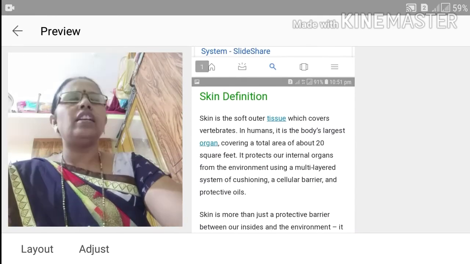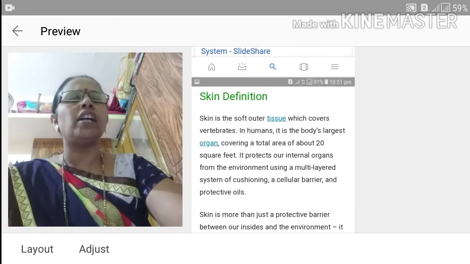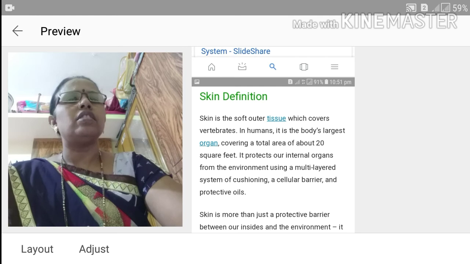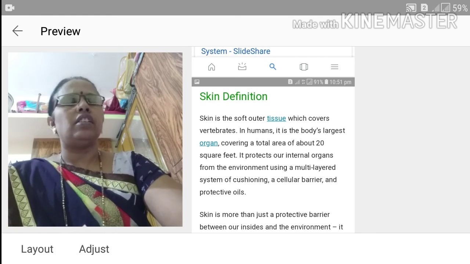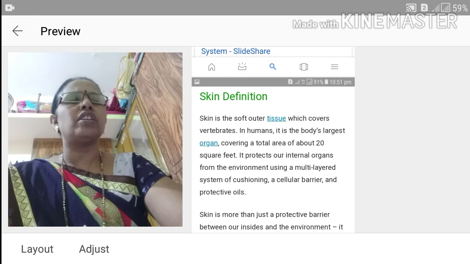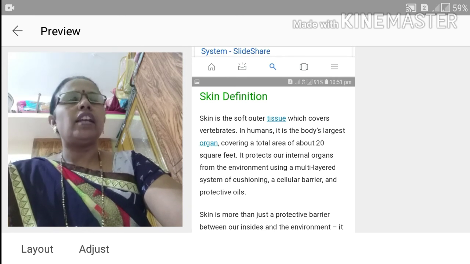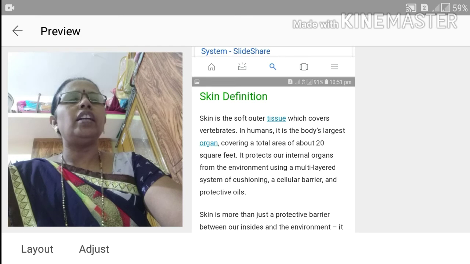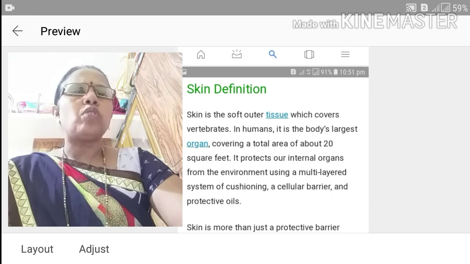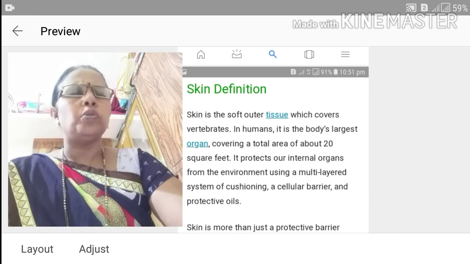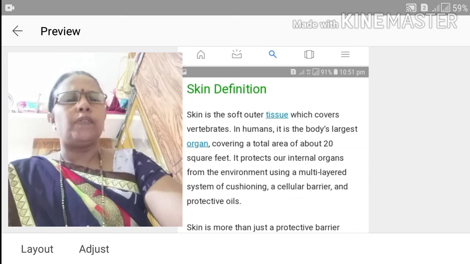Generally, we first detail what is meant by integument. What does integument mean? Skin. We study the skin's definition, structure and function as related to the similarities and dissimilarities of the vertebrates. Skin is the soft outer tissue which covers the vertebrate.